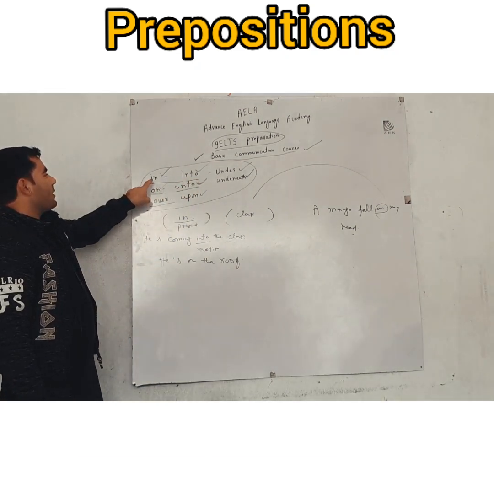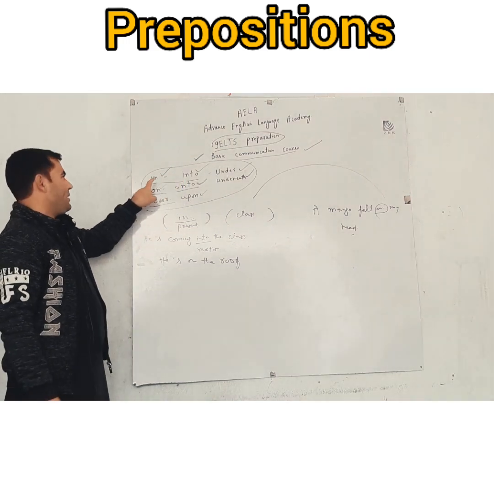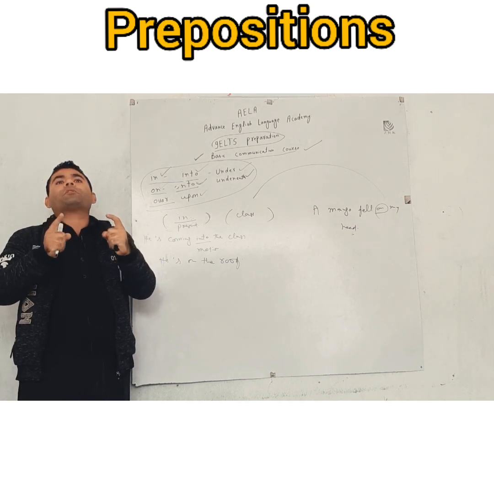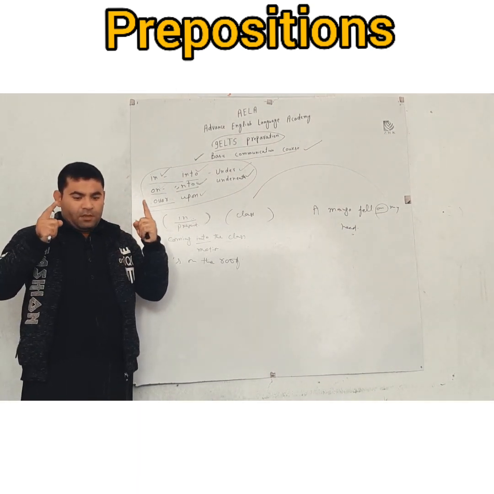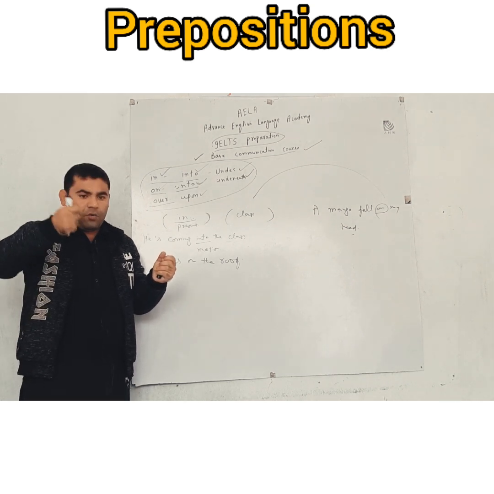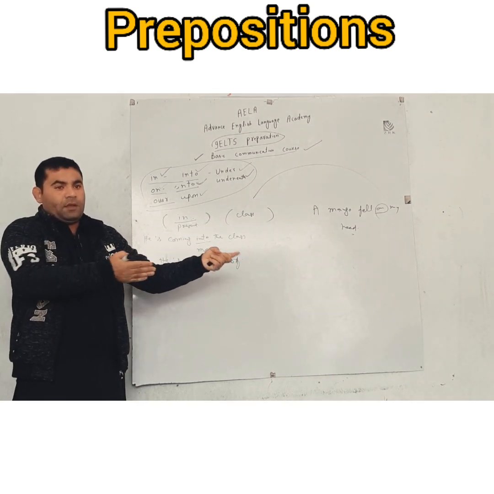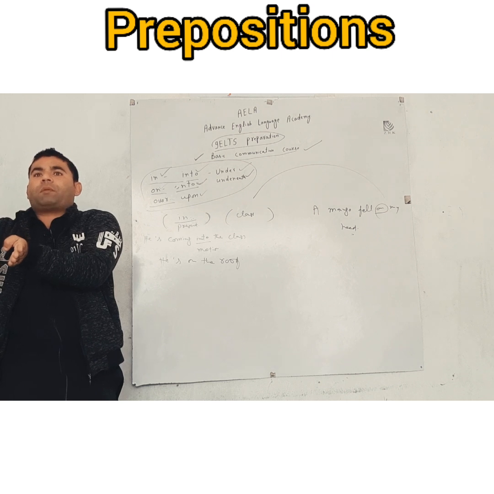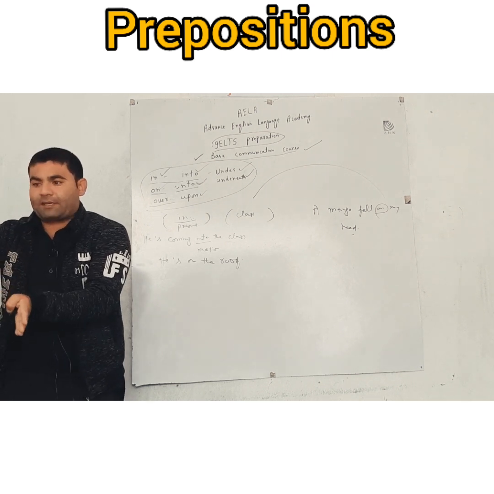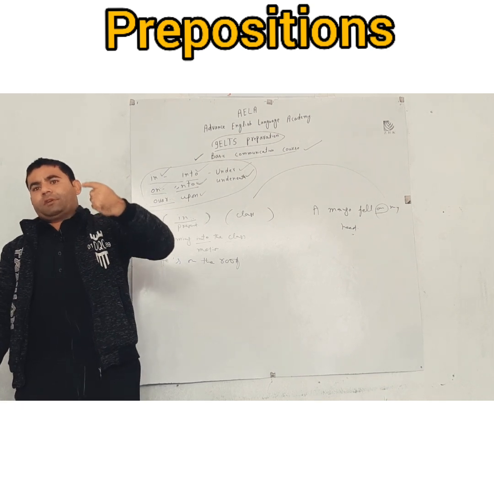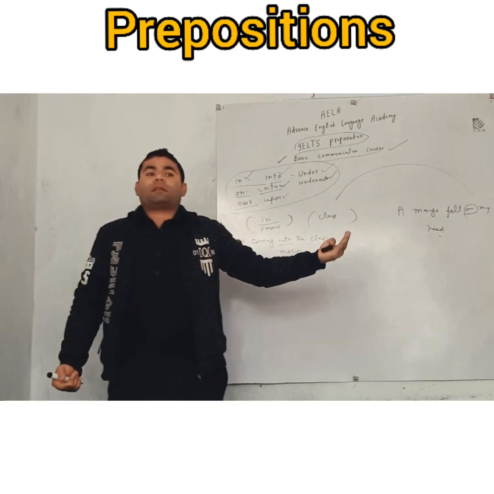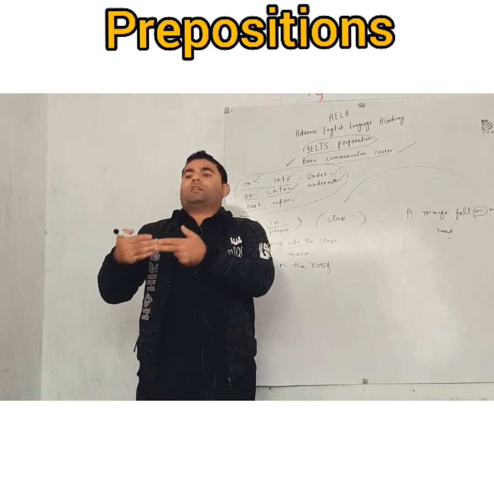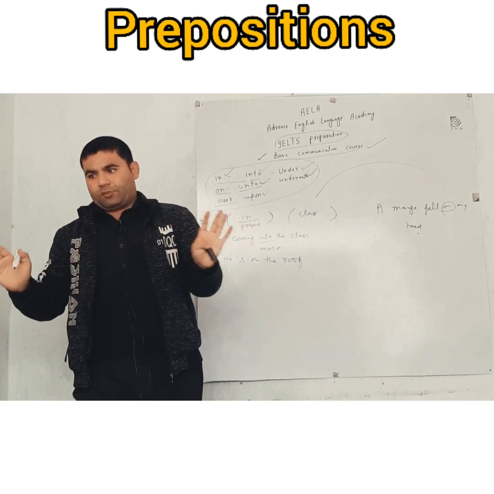If you want to remember the difference between in and into, you will have to understand that in into, the person hasn't reached yet. If he has reached, and you use go or went, so he went into, that's also right. But someone is coming now, and the already present people will use in: we are in the class. And the person who is about to enter will say, I am going into the class, or we'll say he is coming into the class. Into, the person is in motion now, and in, the person is already present there.